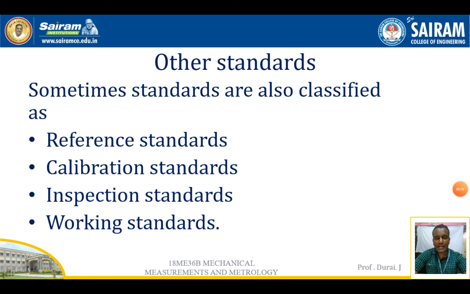Mainly this type of standards can be used to measure the dimensions of the components and other things. Okay, so these can be used by inspectors, operators, as well as for calibration purposes.